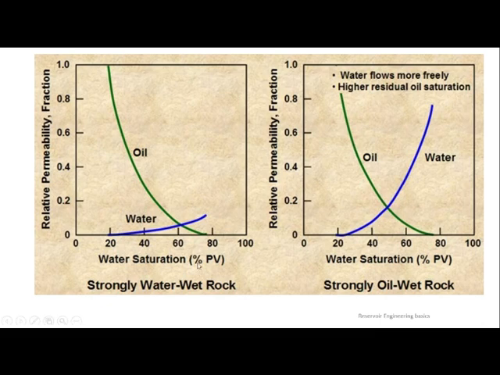If you see here on the left side, movement is shown with the height of this graph. That is what relative permeability is all about. So the movement of water is shown very low here. That means it is strongly wetted by water, and oppositely oil is shown very high. It is strongly water wet. These are the symptoms which help us understand that oil is moving fast and water is not moving. It is completely constricted. The movement of water is very little. That suits this graph, so we can say this is strongly water wet.